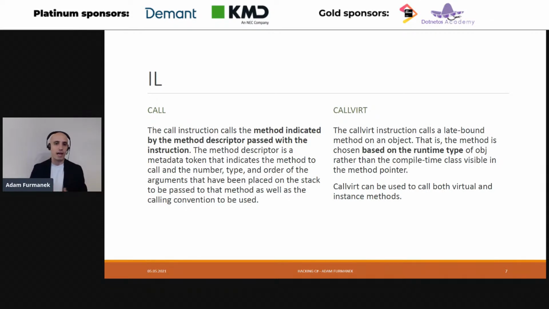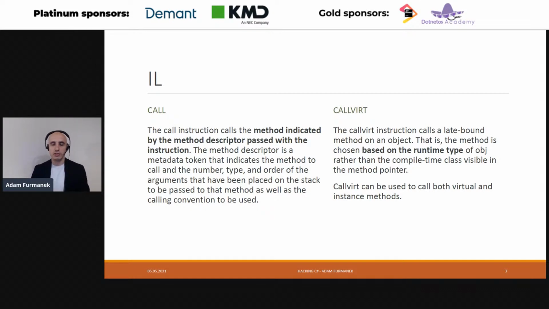Method descriptor is actually something which is being used by the reflection mechanism in order to investigate the method. So we can ask what parameters does this method accept, and this is all extracted via the method descriptor by reflection. To call the method with the call instruction, we need to provide this method descriptor, and it's early bound, meaning that we provide this method descriptor and it's being called directly. This call instruction is used, for instance, to call static methods, to call constructors, and can be used to call any other method.